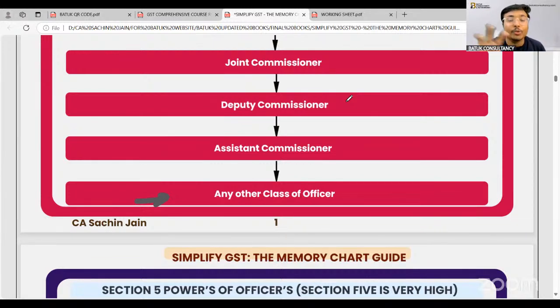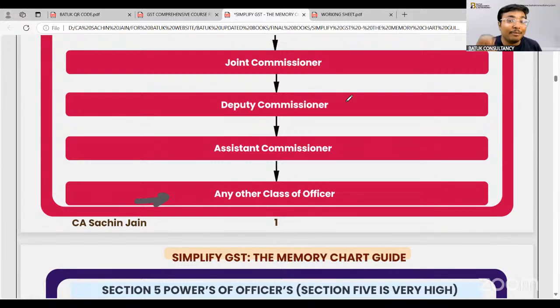For that purpose, we just need to know these officers so that we get the idea that yes, in this case I need to approach the commissioner, the joint commissioner, or the deputy commissioner. Or whenever there will be an inspection, search, seizure. We all know that the joint commissioner has power for search, seizure and inspection.